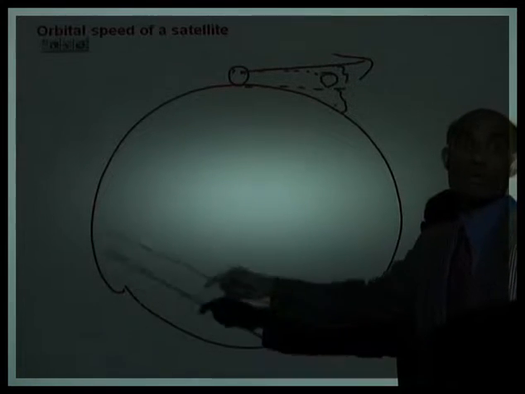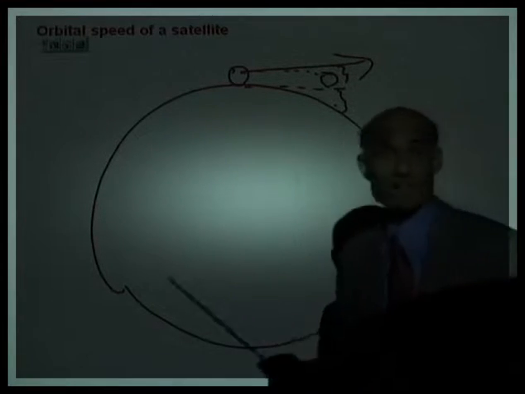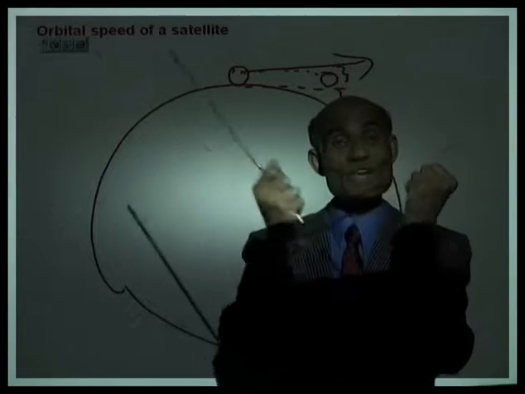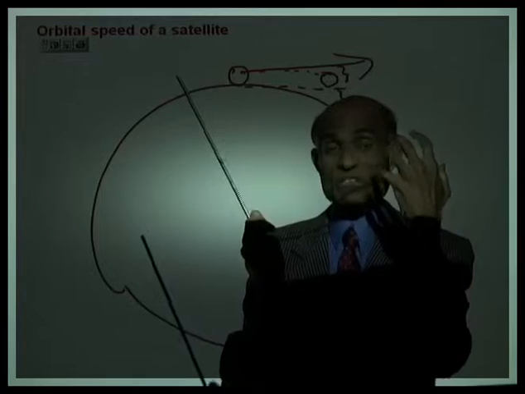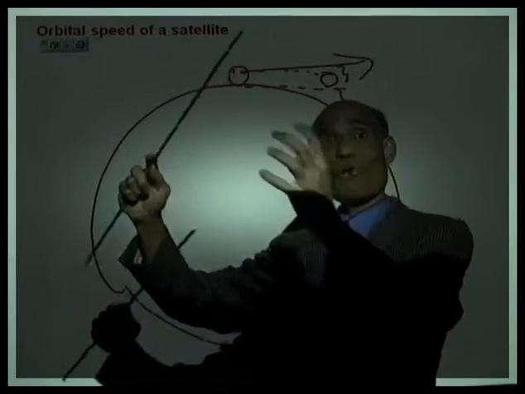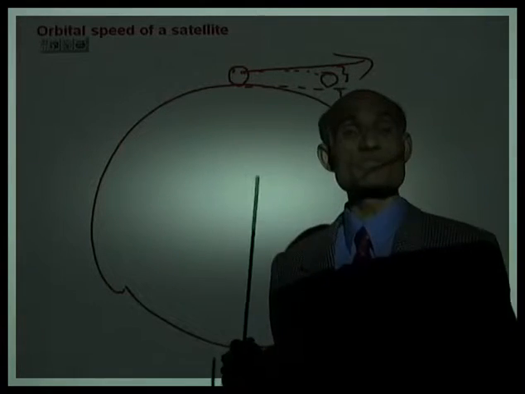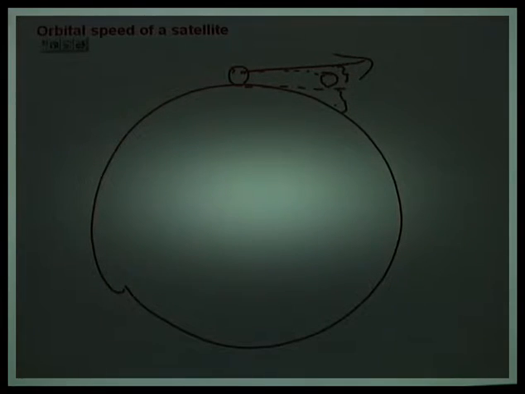It will keep going round and round. In fact, that is what our moon does. The moon is continuously falling towards the Earth. But because it has sufficient speed, the amount of fall of the moon equals the amount of fall of the surface of the Earth. And therefore, the moon goes round the Earth in an orbit.